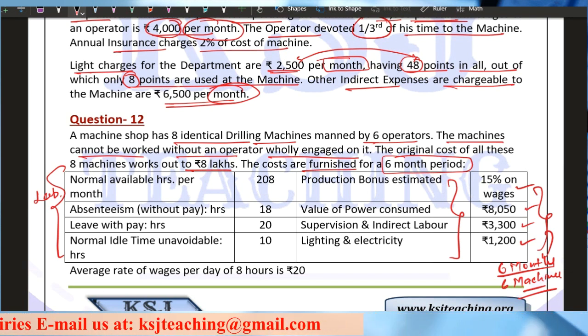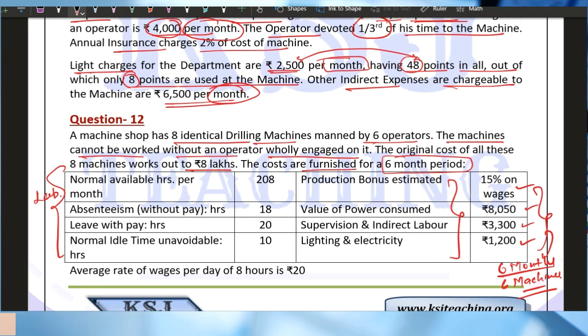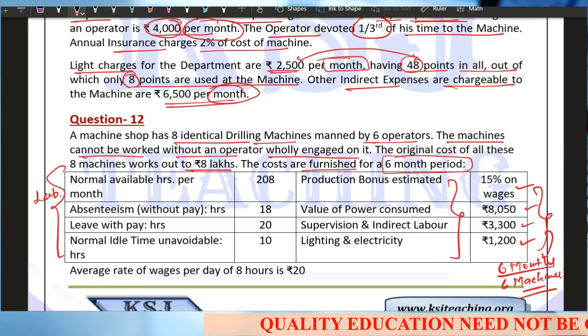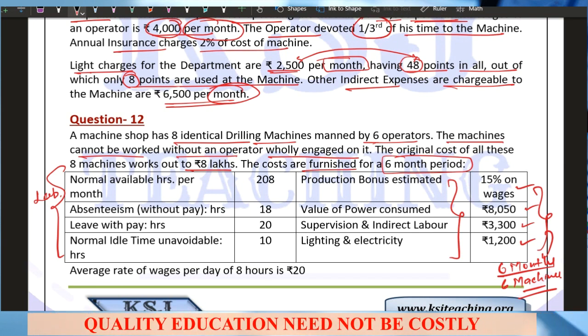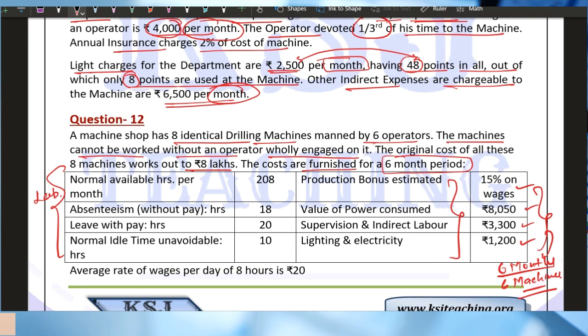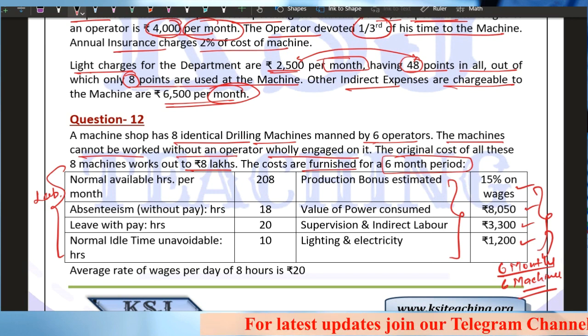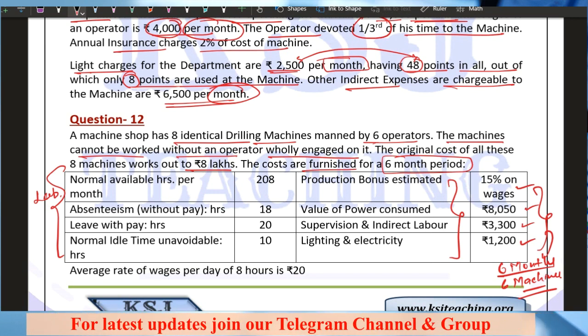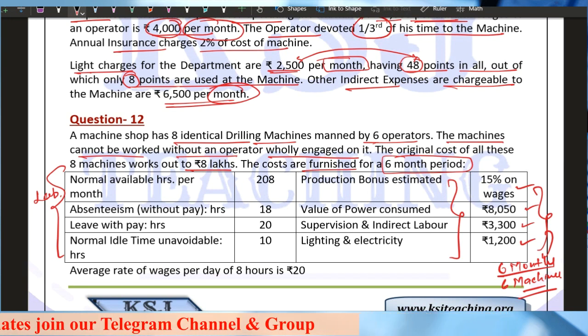Why are we not subtracting 20 and 10? He says leave with pay. That means he is on leave, but we are making payment to him. While calculating the effective hours, we will subtract it, but while calculating the wages, we are not going to subtract it, because even when he is on leave, we are paying the wages. Normal idle time, again, we will make the payment although there is no production.